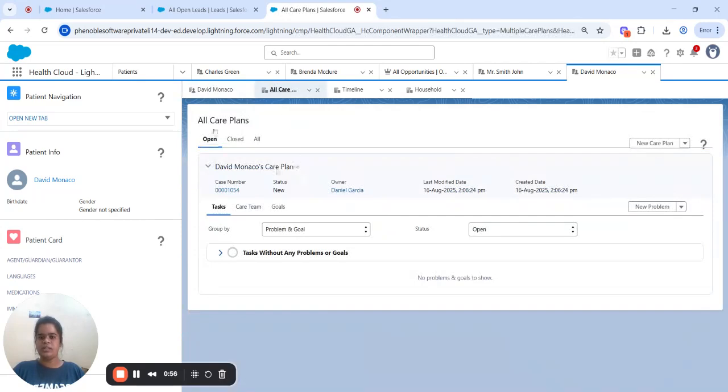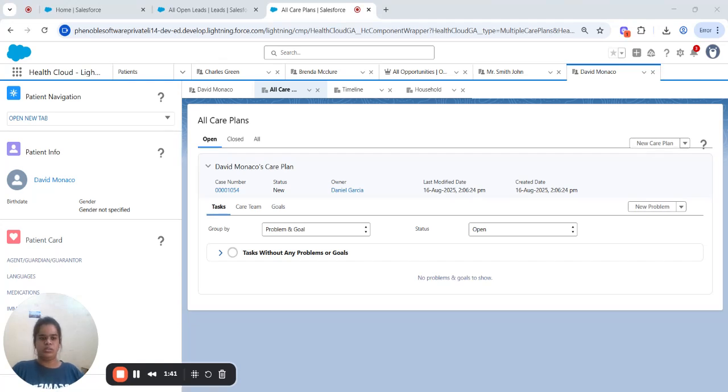So this is the care plan. What is a care plan? A care plan in Health Cloud is a plan made for each patient to guide them towards better health. I mean the care plan is all the pre-decided plans for the patient's health. So this is the care plan.